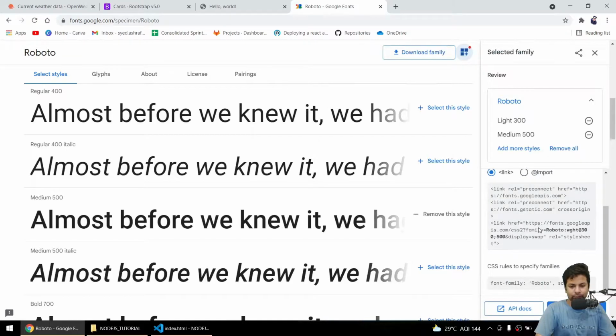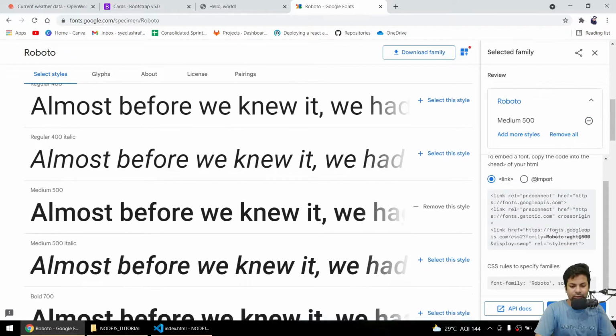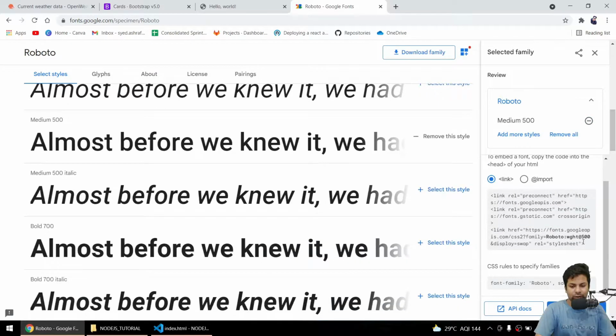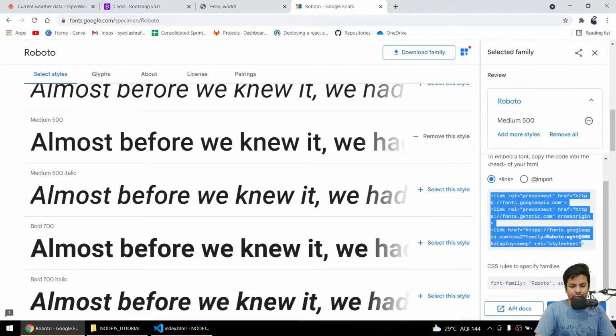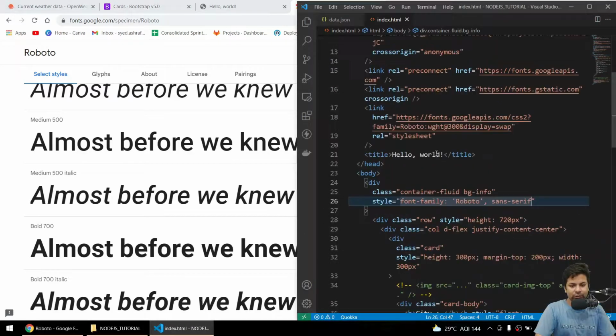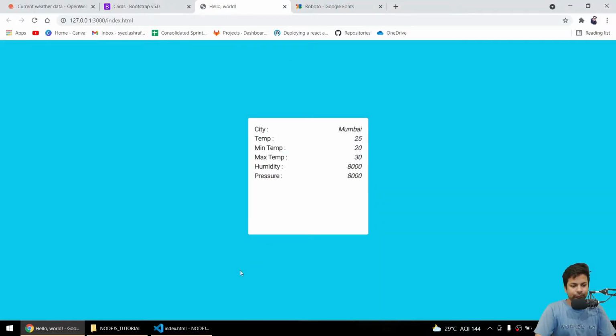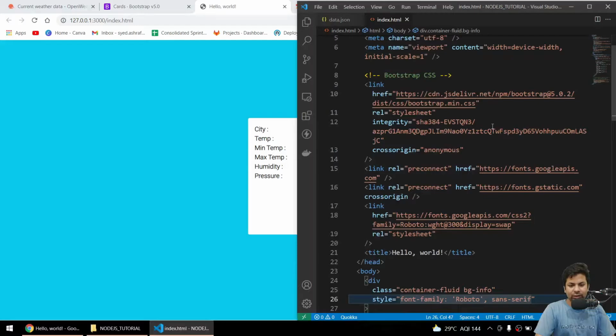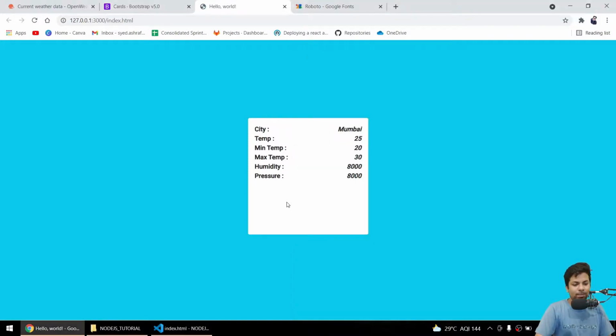Yeah. Okay, medium 500. So I think for Roboto weight 500, that I have to only change. If I just change the 300 to 500, it will just become, yeah, so that's only.